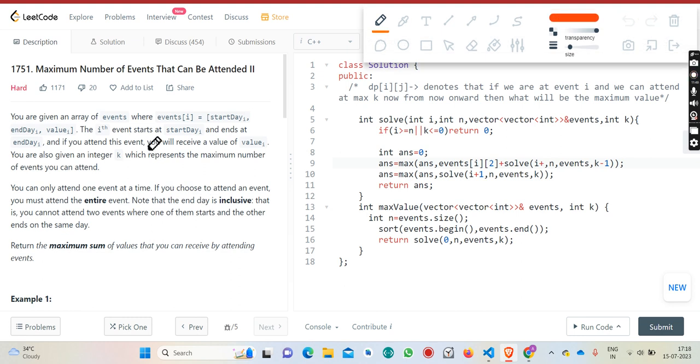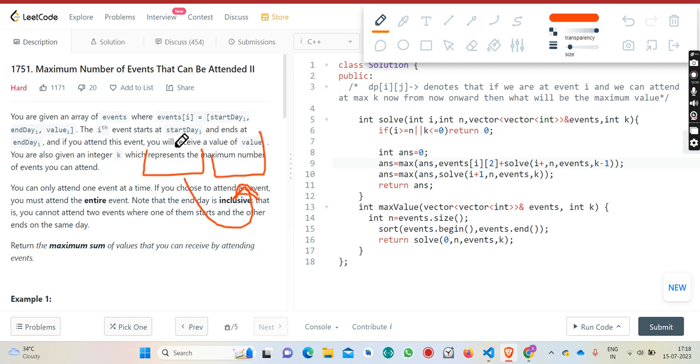If I go to every index, meaning I check every index, then it is not optimal. It will result in time limit exceeded, and it's not optimal.